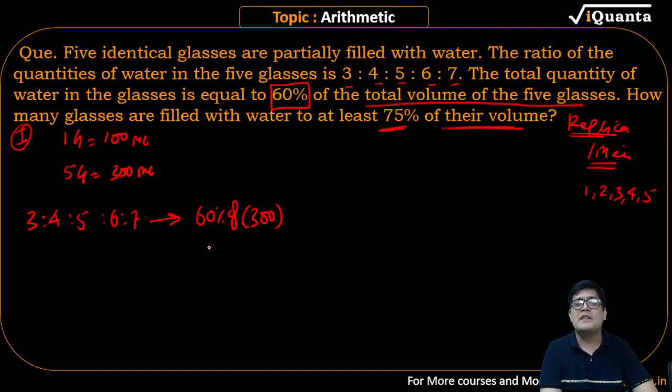60% of 300 is how much? Is equal to 60%, guys. 180 ml. 180 ml is the total filled quantity. बस आंसर आ गया आपका.